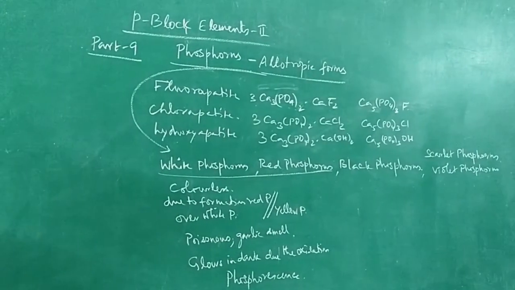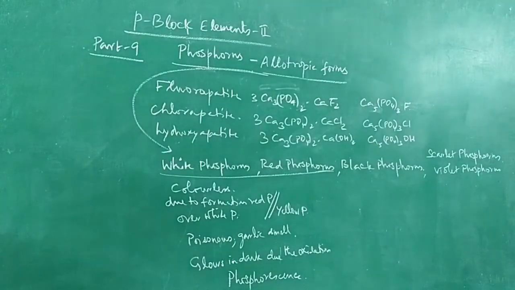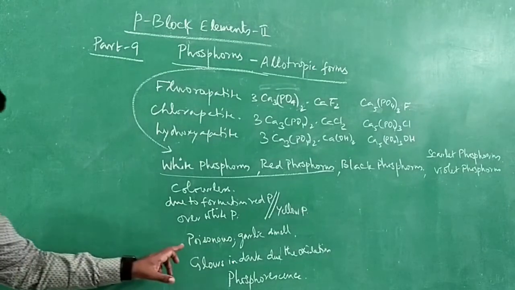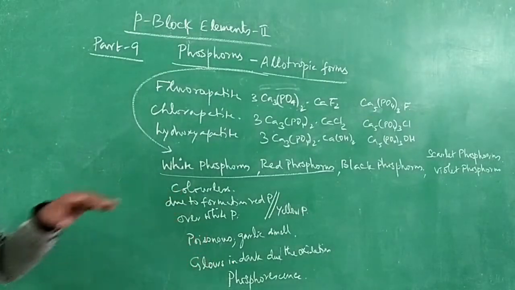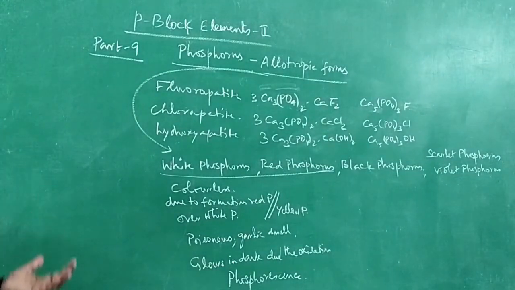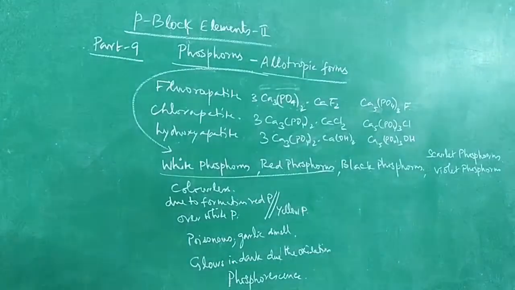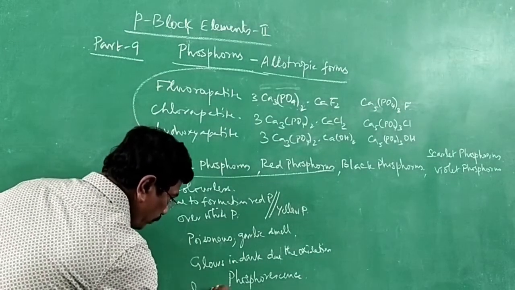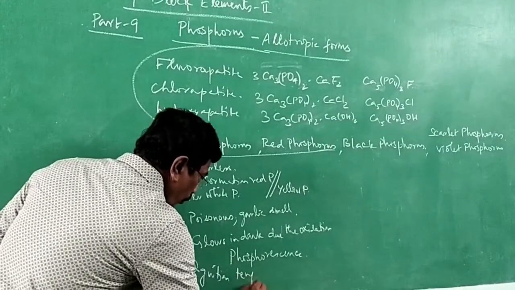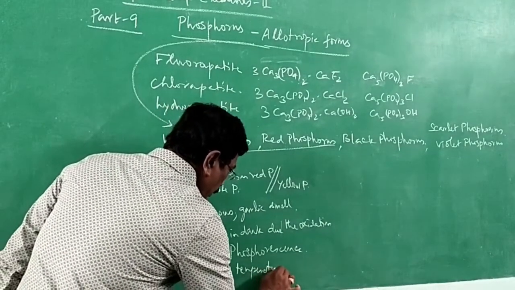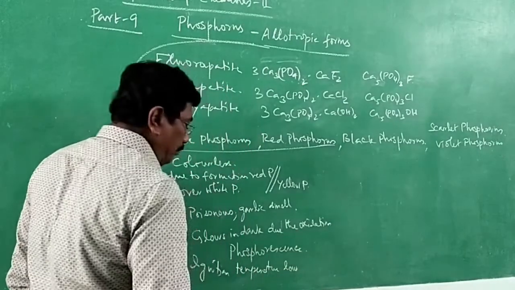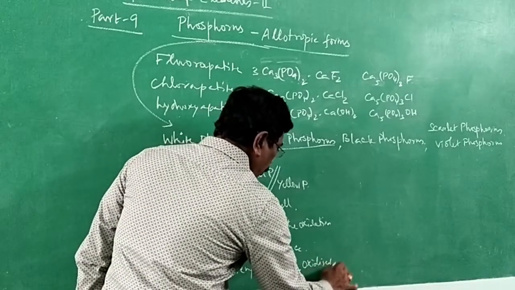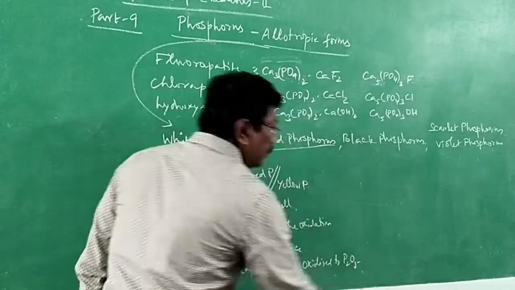The ignition temperature is low, so it spontaneously ignites at room temperature. As I said, it glows in the dark due to oxidation. When it gets oxidized, even at room temperature, it becomes phosphorus pentoxide, P2O5.